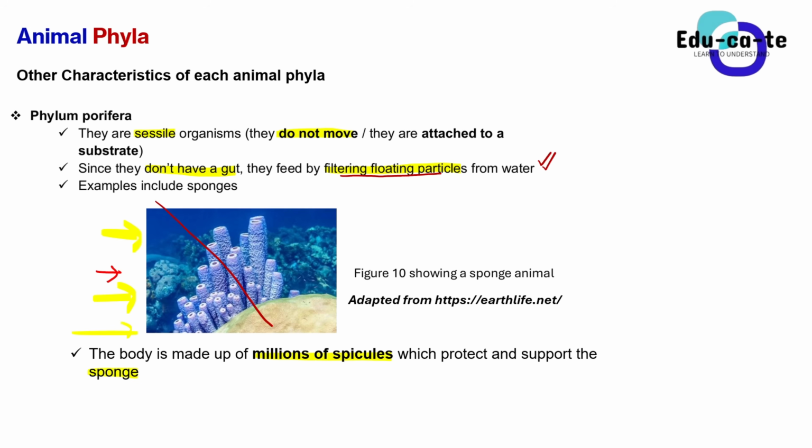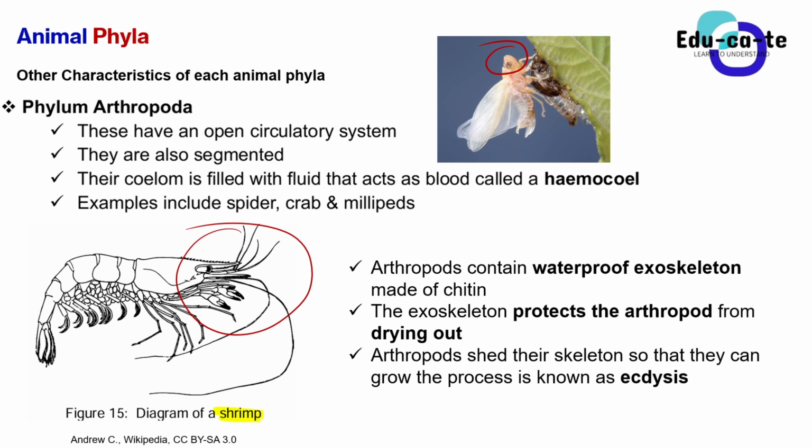When we look at other specific characteristics of Arthropoda, they've got an open circulatory system. I'm still going to make a clear video on what an open circulatory system is, but basically they do have an open one. As humans, we've got a closed circulatory system, but these ones have an open one. So I will definitely make a video explaining the difference between a closed and an open circulatory system.